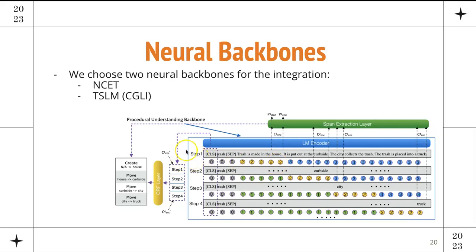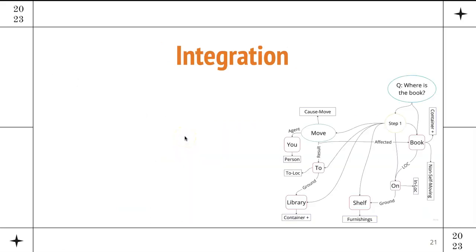For instance, when we are at step 1, we show that the trash is made in the house, and that gets an additional representation showing this is the step of our focus, and the rest are future. If we go to step 2, the focus shifts, and so forth until the last step. Then we extract a span from the context to be the answer for the location, and the CLS token is used in the same softmax layer to extract the action.